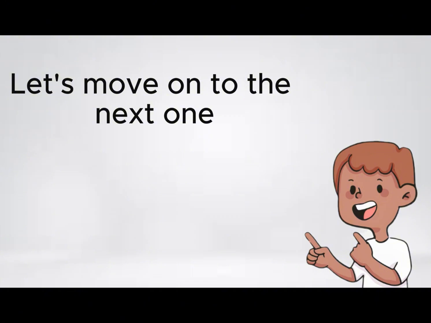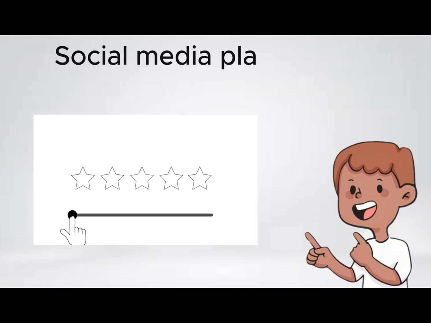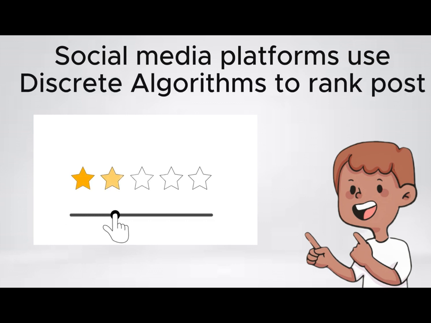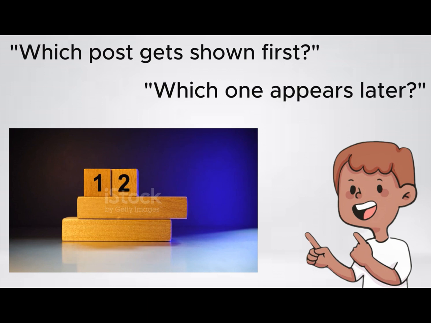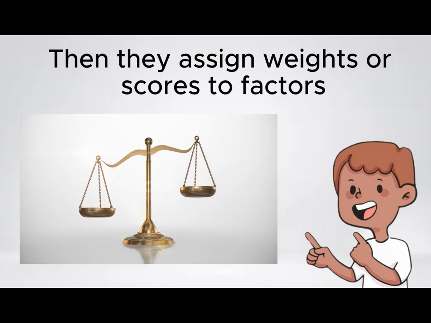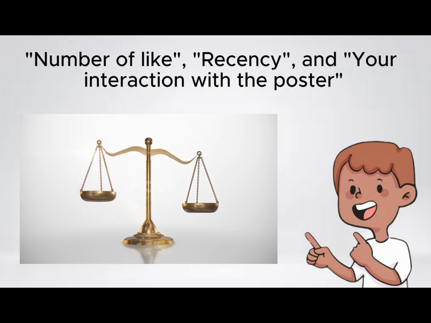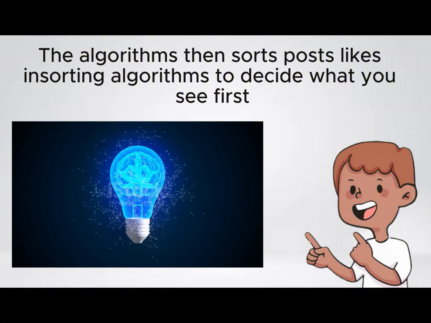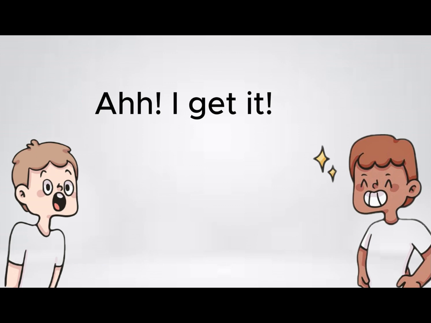To the next one, we have algorithms in newsfeed ranking. Social media platforms use discrete algorithms to rank posts, like which post gets shown first or which appears later. Then they assign weights or scores to factors like numbers of likes, recency, and your interaction with the poster. The algorithms then sort posts using sorting algorithms to decide what you see first.